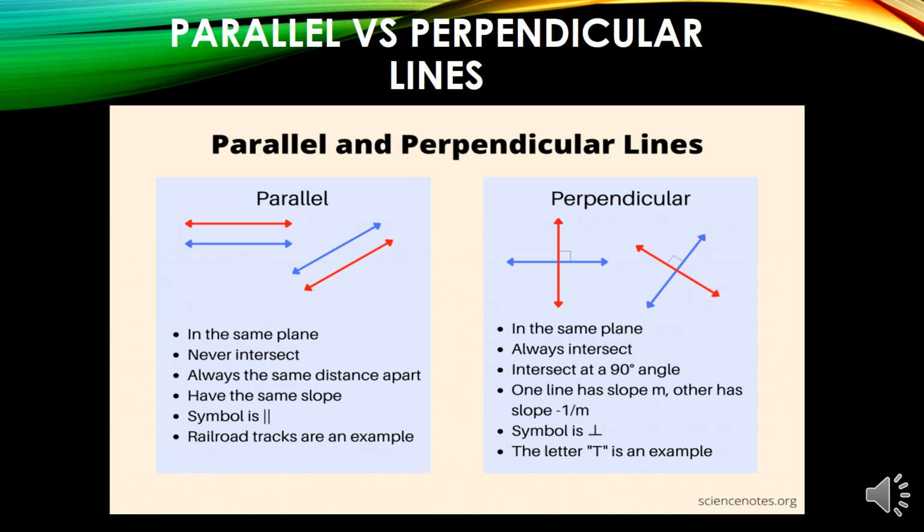Now perpendicular lines. They are in the same plane, but they are intersecting. They are making a 90-degree angle. One line has slope m, the other has slope 1 by m, like one is horizontal and one is vertical. Their symbol is like one is in a standing position and the other is in the sleeping position. And the letter T is an example of perpendicular lines.